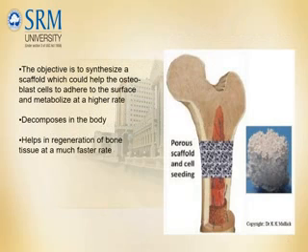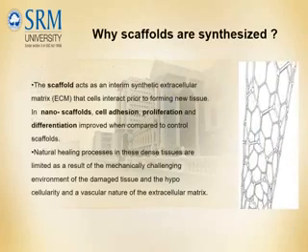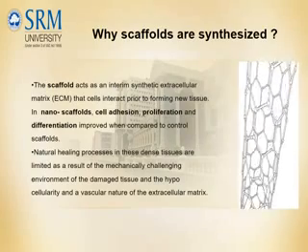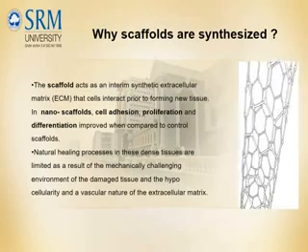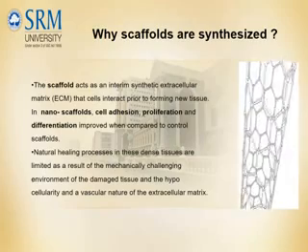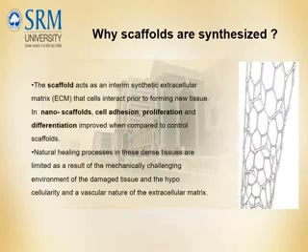The objective is to synthesize a scaffold which could help the osteoblast cells to adhere to the surface and metabolize at a higher rate, decompose in the body, and help in regeneration of bone tissue at a much faster rate. The scaffold acts as an interim synthetic extracellular matrix (ECM) that cells interact with prior to forming new tissue. In nanoscaffolds, cell adhesion, proliferation, and differentiation improved when compared to control scaffolds.